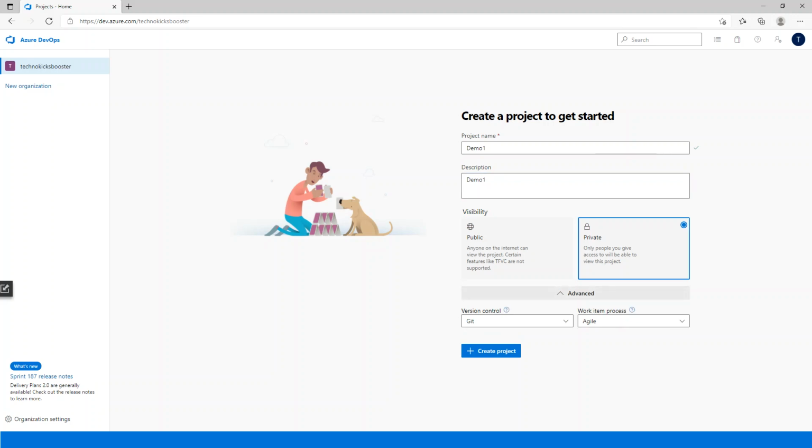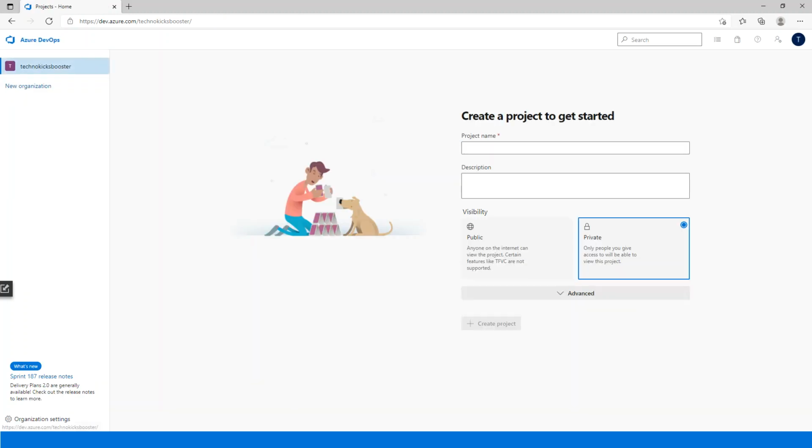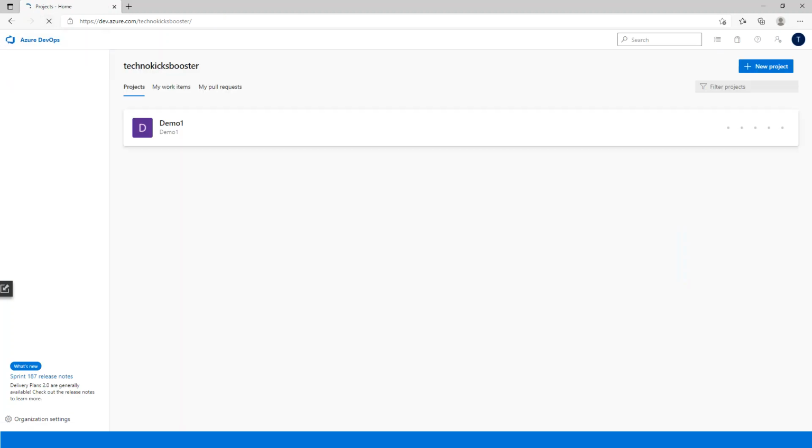As I said before, we have two types of version control. One is Team Foundation version control, and then we have Git as well. Let me take Git, and as I mentioned earlier, I just changed the setting to Agile as the default. So I get the Agile default method, and I just click on Create project. You get this the first time, so need not worry. Just refresh the page, and you get the demo page.